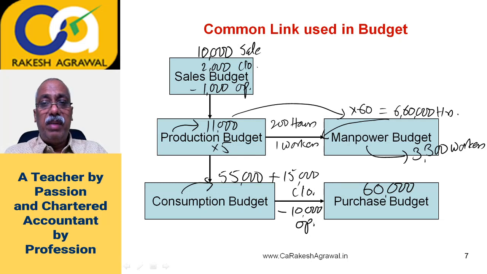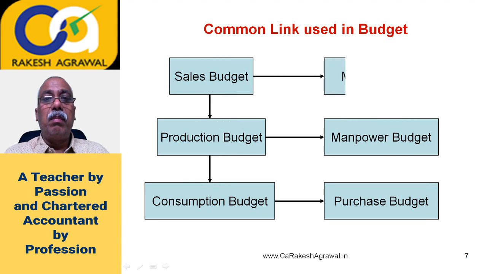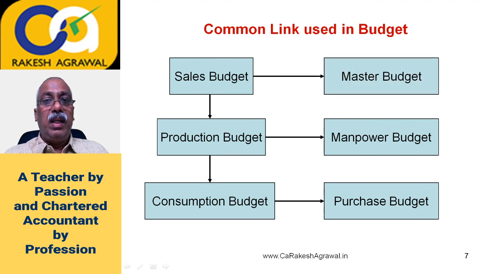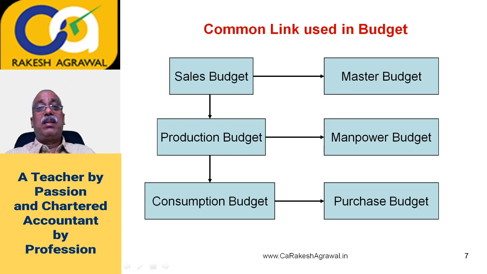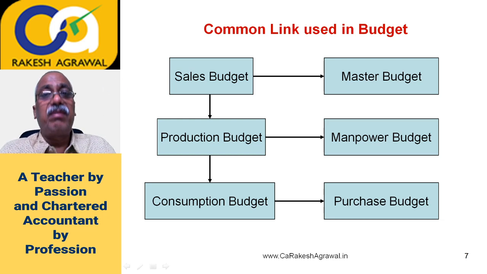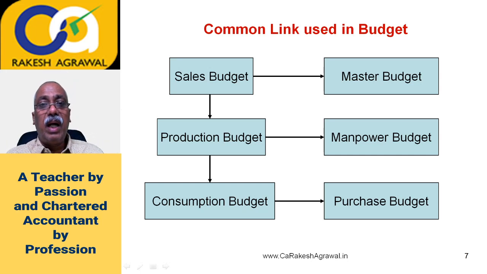And now I'm deleting all this. All this will finally get linked to the master budget. First of all, what is the master budget? Master budget is your budgeted profit and loss account, budgeted cash flow statement, and budgeted balance sheet. These are called master budgets. It means the ultimate monetary result of all budgets is called the master budget.